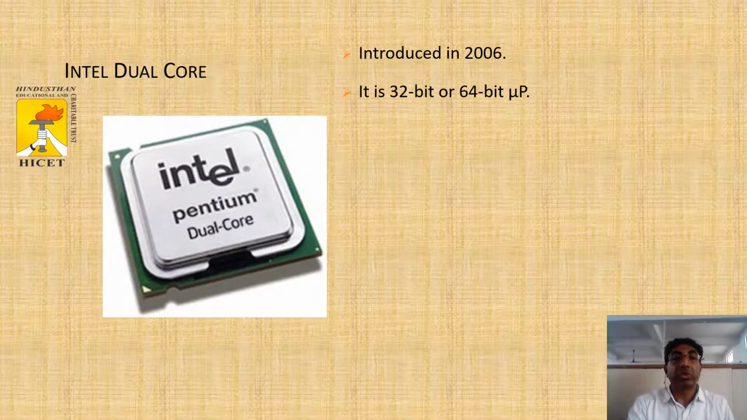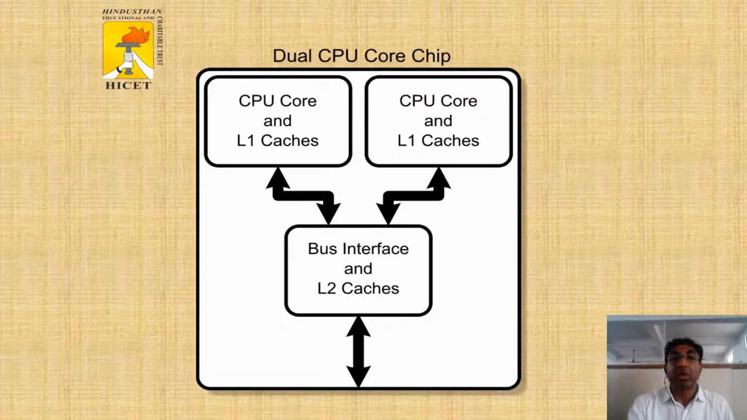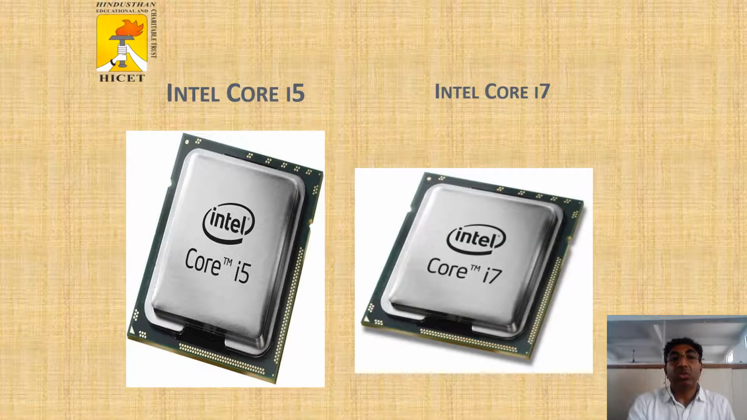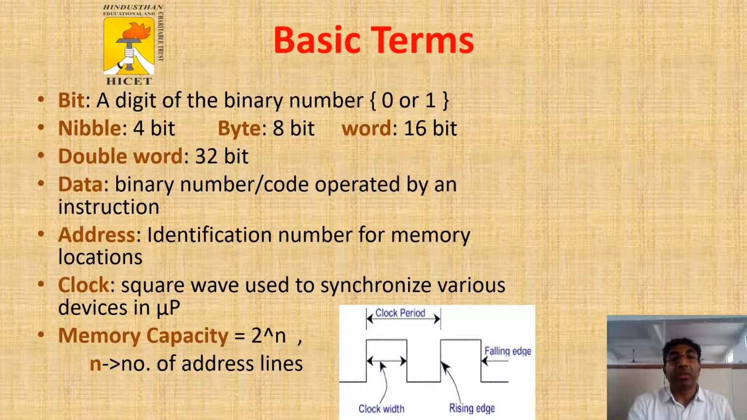The dual core processor was introduced in 2006, for 32-bit or 64-bit microprocessors. The dual CPU core chips have L1 caches, then L2 caches, then the interface to the bus. Then the 64-bit microprocessors are the Intel Core 2, the Intel Core i3, the Intel Core i5 and the Intel Core i7.